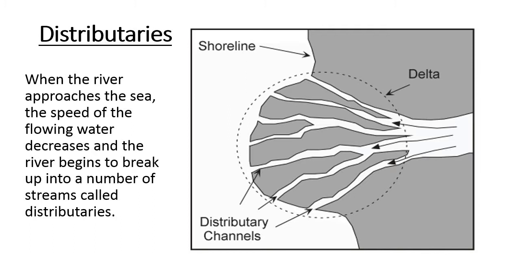Next feature which is formed by the river is distributaries. When the river approaches the sea, one single river is coming from this side, and it bifurcates into different branches. See here, the speed of the flowing water decreases and the river begins to break up into a number of streams.